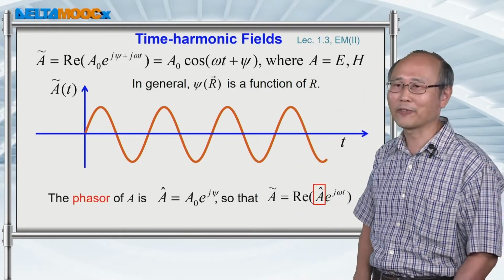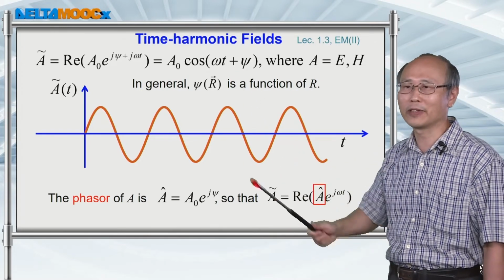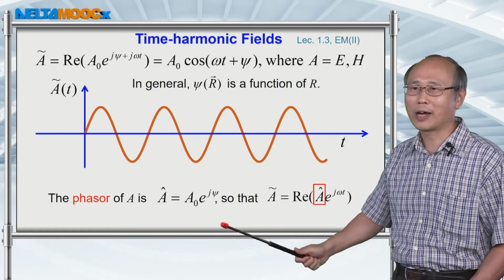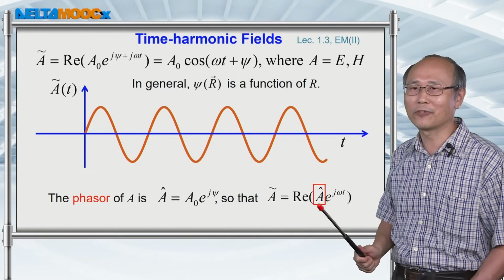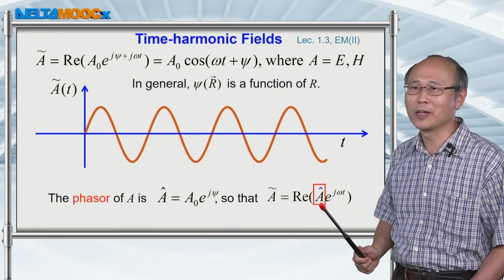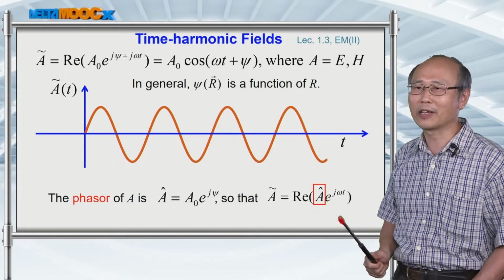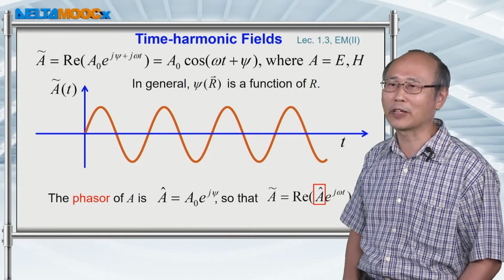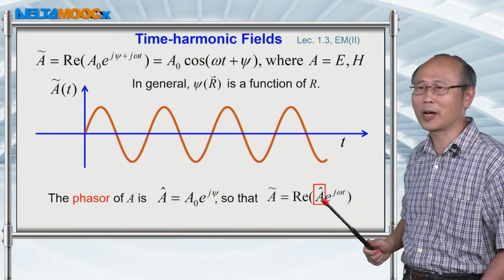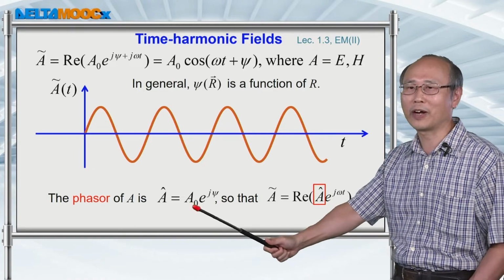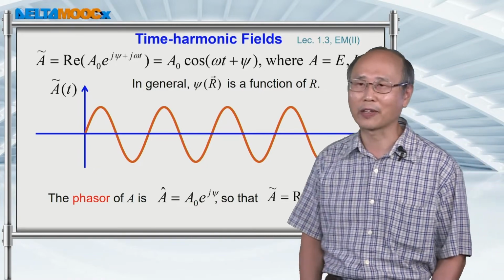If you have a harmonic field, then you can adopt the phasor notation. The phasor of a harmonic field is that you write it into this expression, leave out the exponential j omega t, and pick up this complex amplitude. Then this is defined to be the phasor of the harmonic signal.